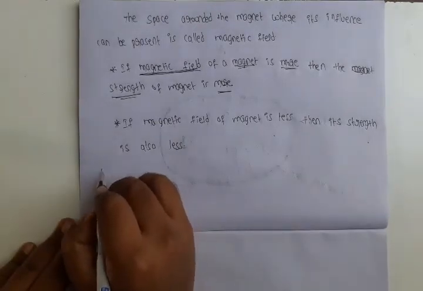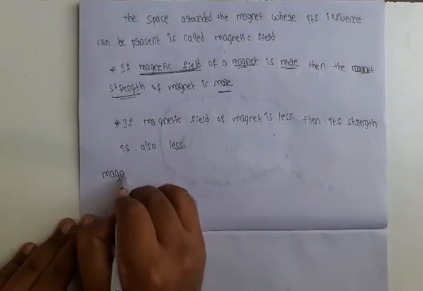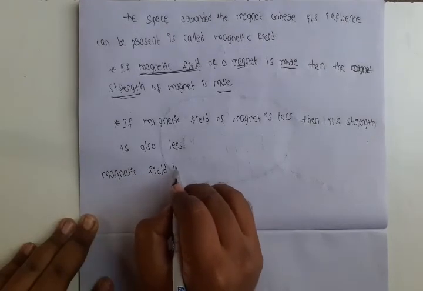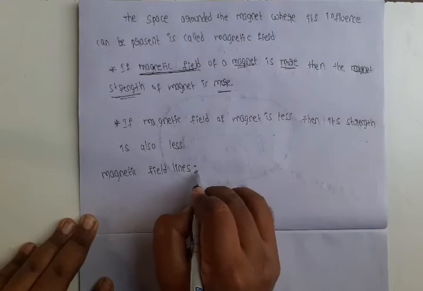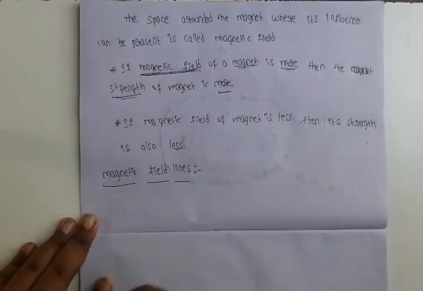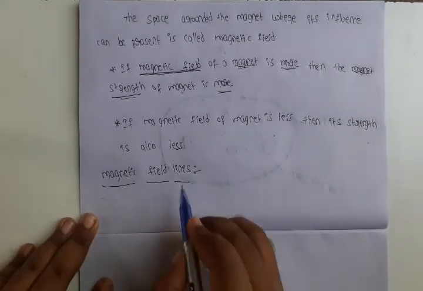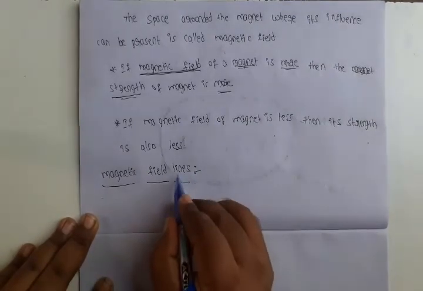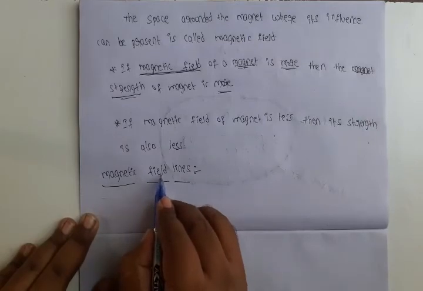Next one, magnetic field lines. So what is meant by magnetic field lines? Lines means it is one of the representations. What is the representation here? Magnetic fields.